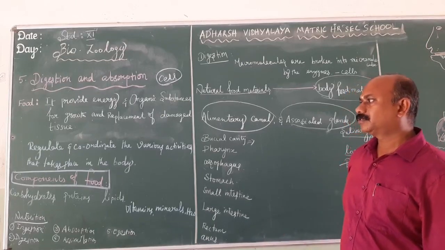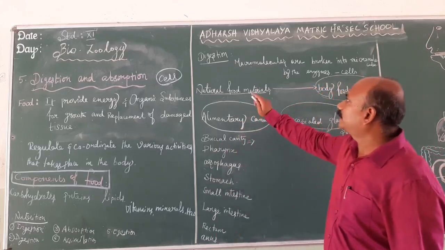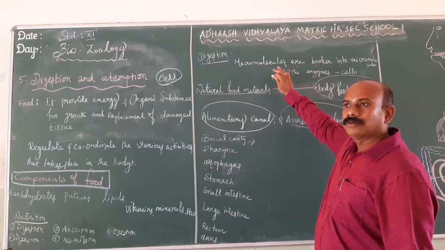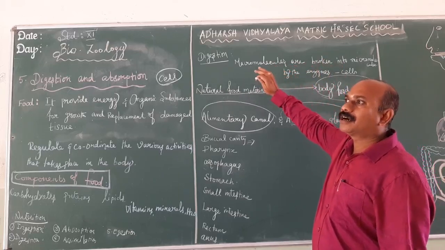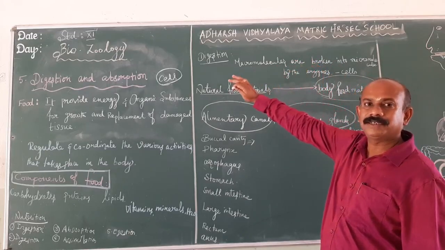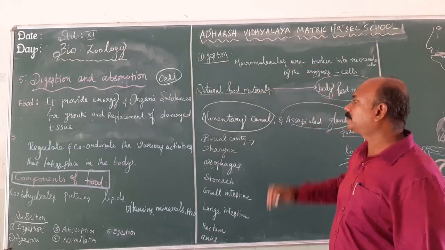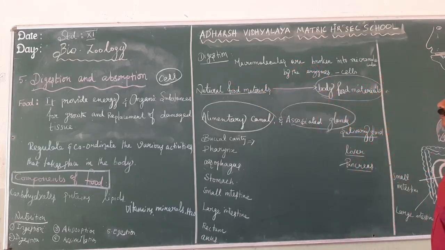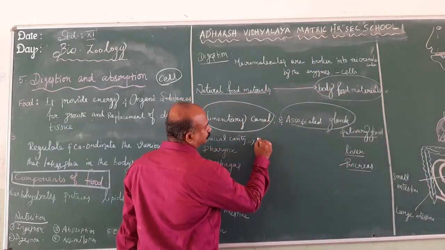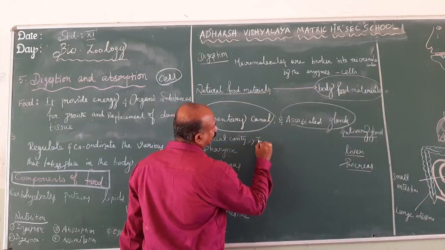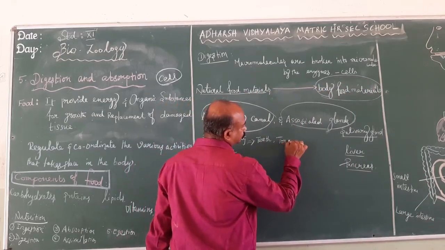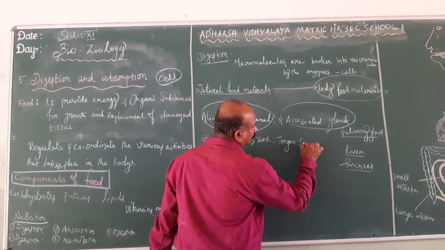So digestion is the process by which macromolecules are converted into micromolecules, or the large food materials are converted into smaller food materials for the utilization of the cells by the enzymes. First, the buccal cavity. The buccal cavity consists of teeth, tongue and also salivary glands.